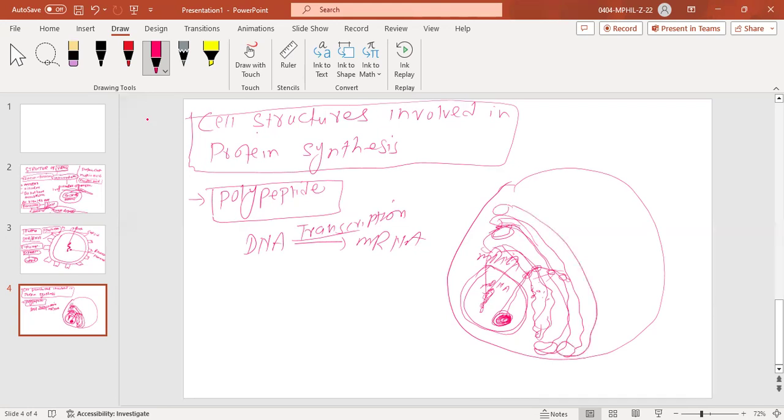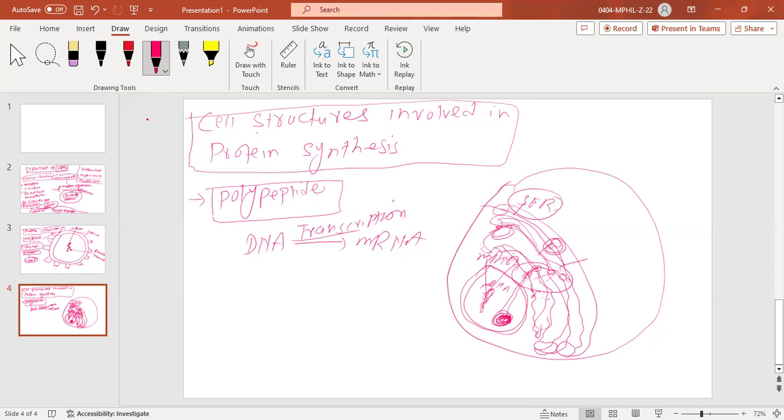This was the smooth endoplasmic reticulum, just after the rough endoplasmic reticulum. From here this polypeptide chain will come and it will get from one side of this cristae into this structure.